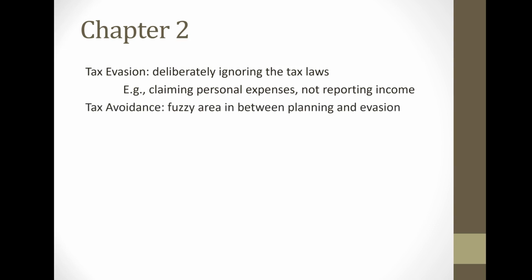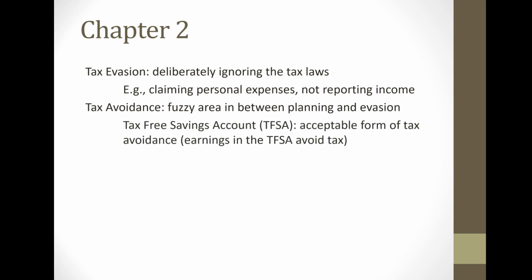Now, in between tax planning and tax evasion, there's this area called tax avoidance. Now, tax avoidance is this fuzzy area, and it's not quite clear whether tax avoidance is wrong or not. In some instances it's fine. For example, tax-free savings accounts.